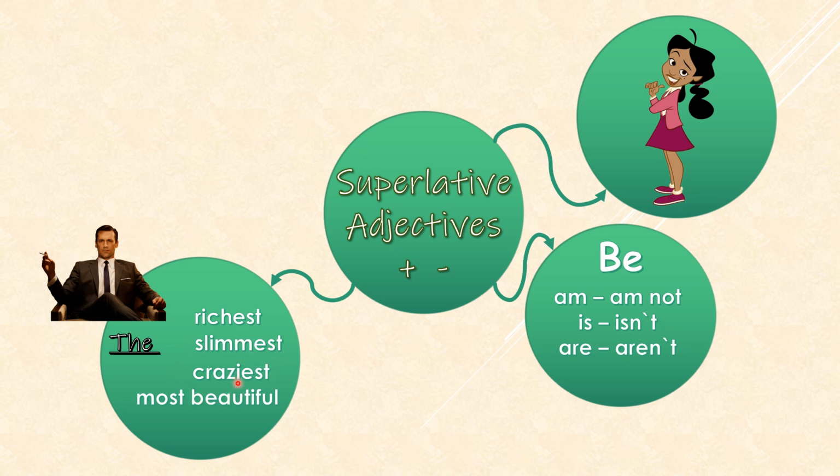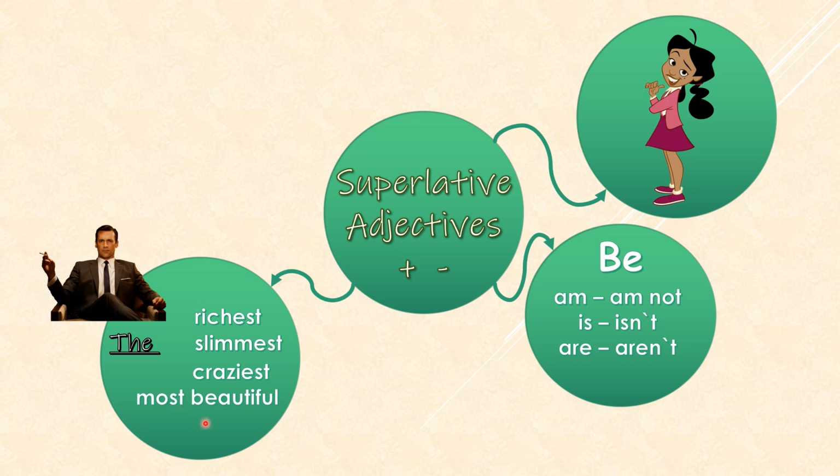What about crazy? Well, in crazy, this adjective ends in a Y. So what is going to happen with this kind of adjectives? Well, you need to change the Y for an I, and then add est, the craziest. For example, I am the craziest. You are the craziest. We are the craziest.